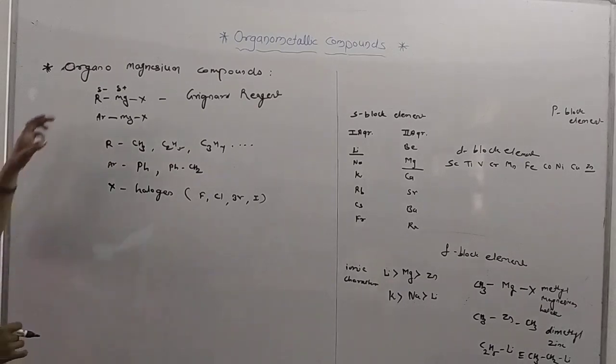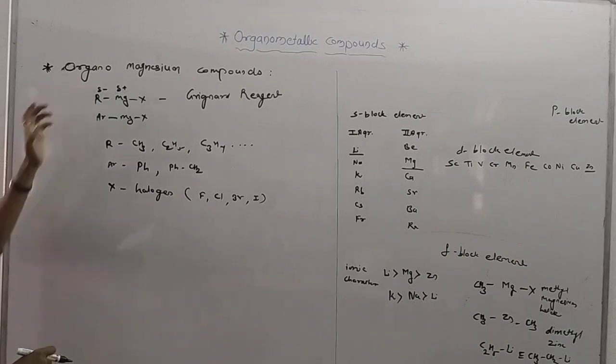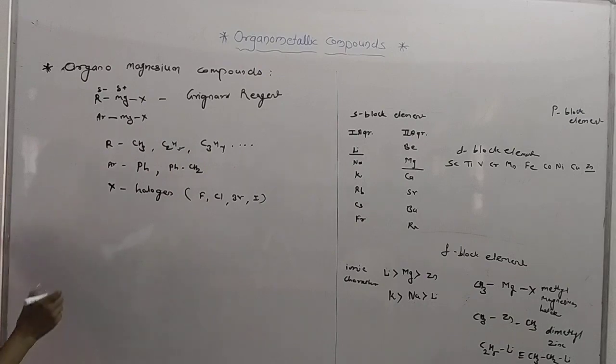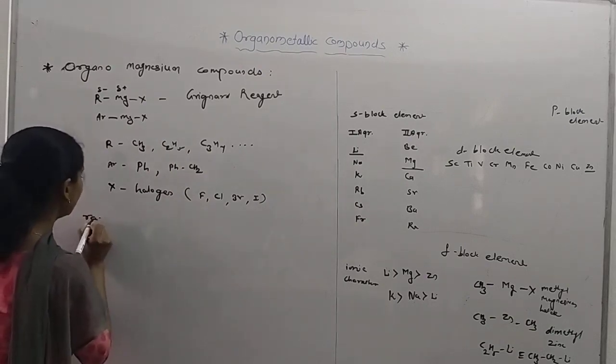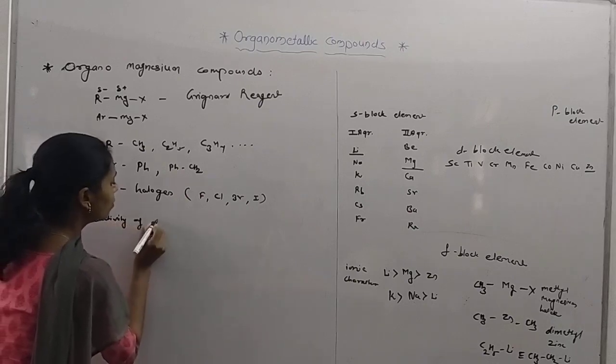So we must know the reactivity of this alkyl group. What is the reactivity of the alkyl group?